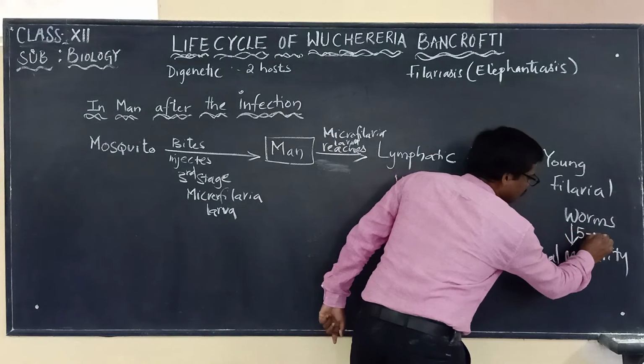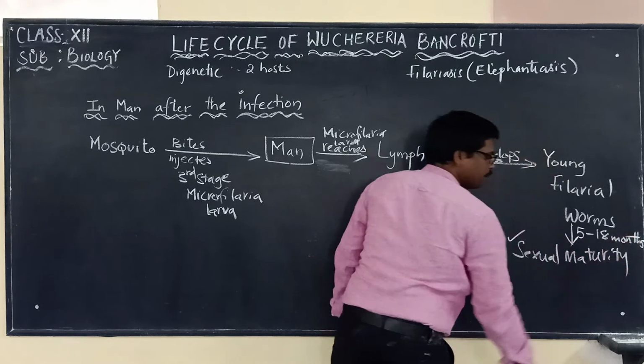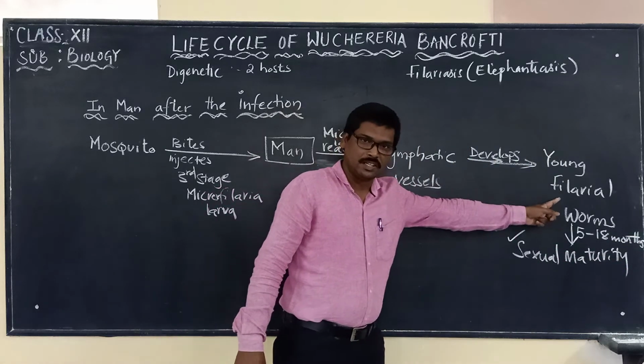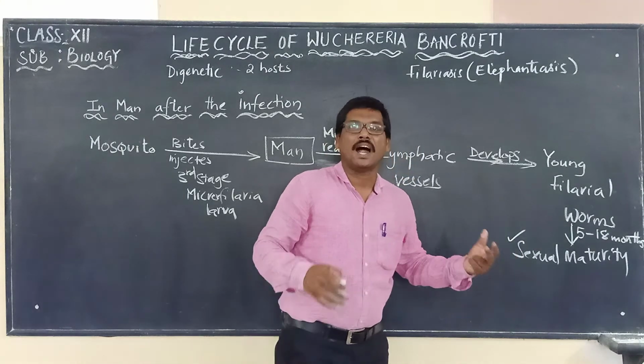Within 5 to 18 months the young filarial worms will develop into what? Into sexual maturity, means adult worms.